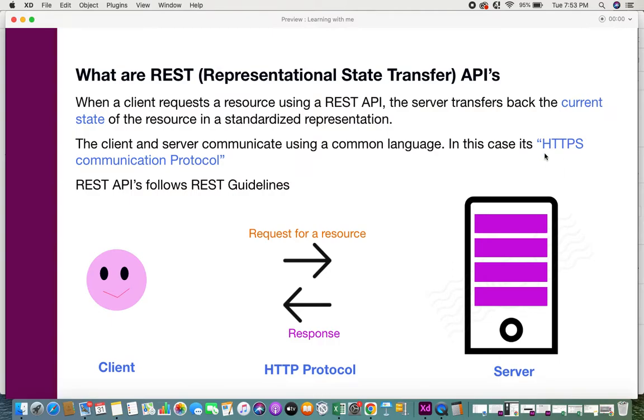This is the common language used between the client and server. And REST APIs follow REST guidelines. When you say that the API is a REST API, there are various guidelines that need to be followed when you design this API, and the client and the server follow certain rules during the interaction and exchange of information.